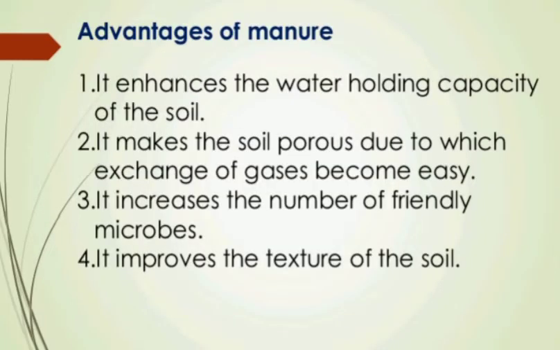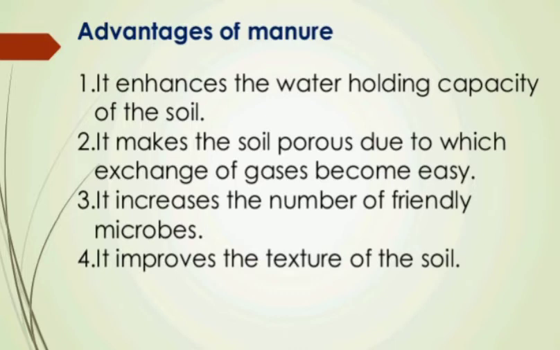Now the organic manure is considered better than fertilizers. And what are the advantages of manure irrespective of uses of fertilizers? Now let us discuss the advantages of manure. First, it enhances the water holding capacity of the soil. Next, it makes the soil porous, due to which exchange of gases becomes easy. Number 3, it increases the number of friendly microbes in soil. And last, it improves the texture of the soil.